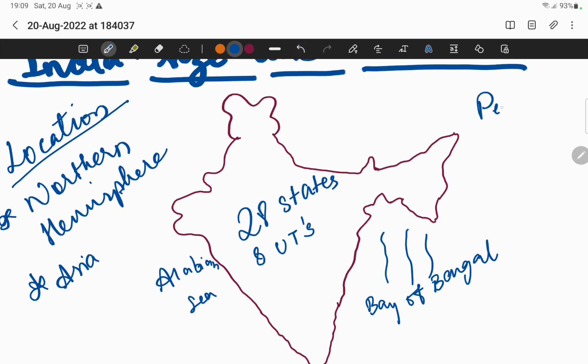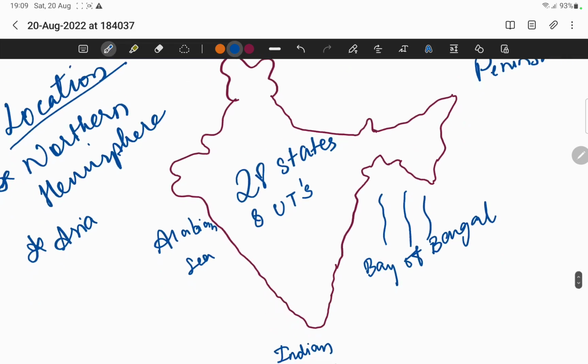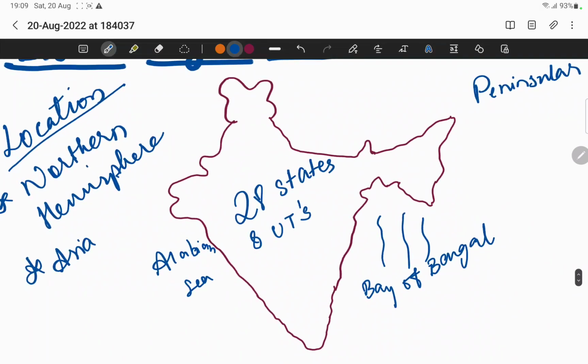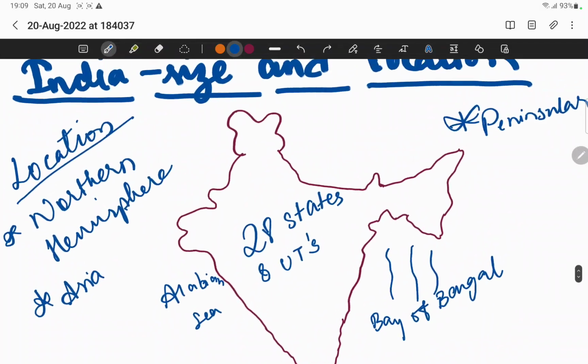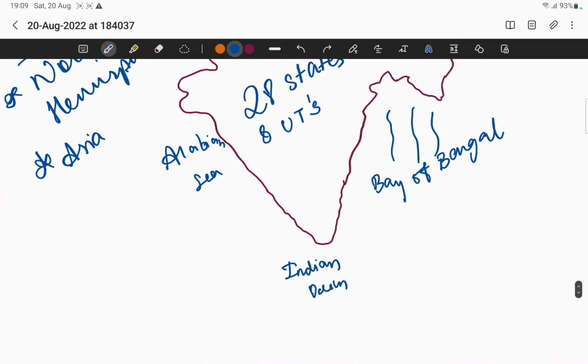So India is known as peninsular. Why? Because 3 sides water are there and 1 side land is there. If 4 sides water are there, it is island. If 3 sides water and the other side land, it is known as peninsular. We can also tell this is also a point. India is peninsular country. Okay, these are very important points that you should not miss.